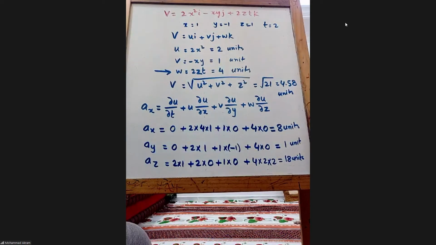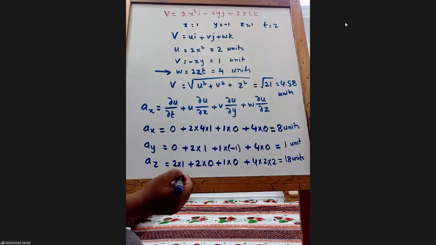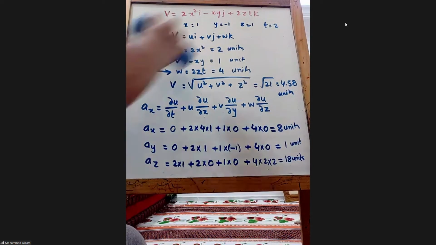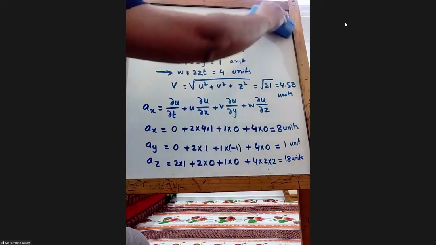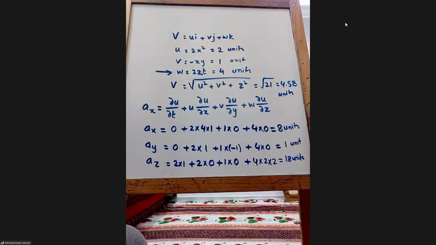Now how to get a? The square root. I hope you understood this, right?